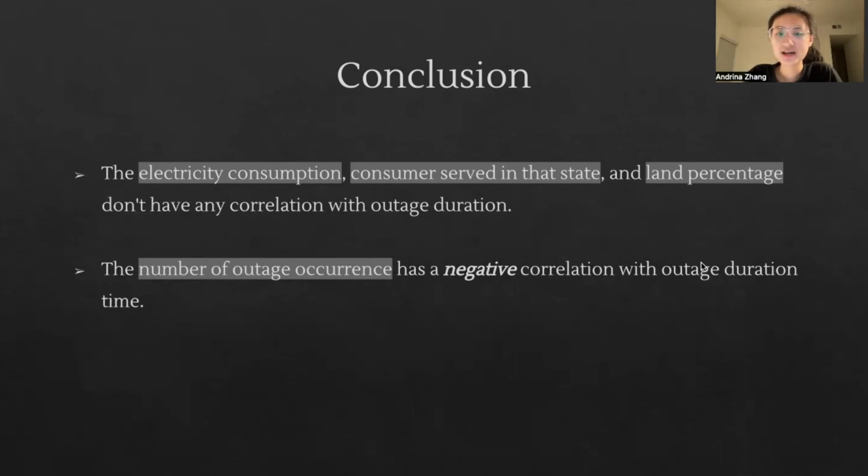The land percentage doesn't have any correlation with outage duration, but it seems that the number of outage occurrences has a negative correlation with outage duration.